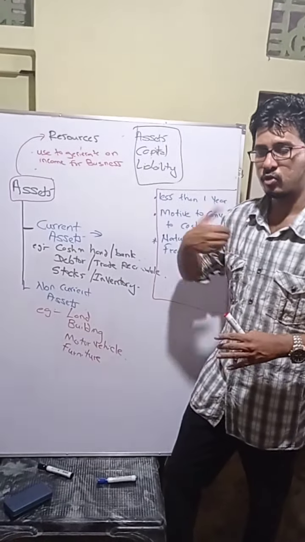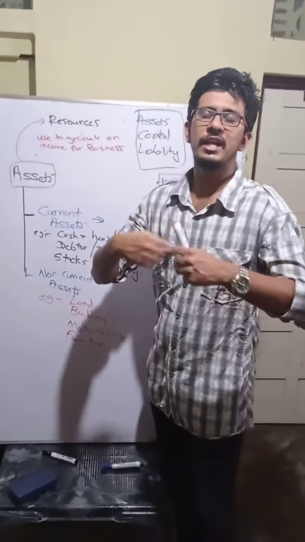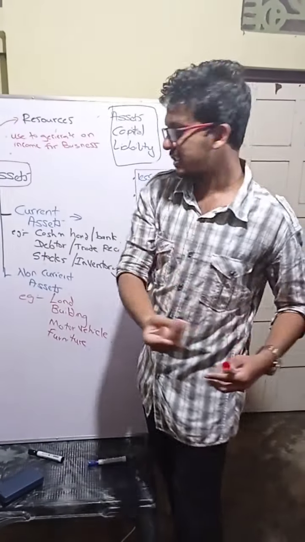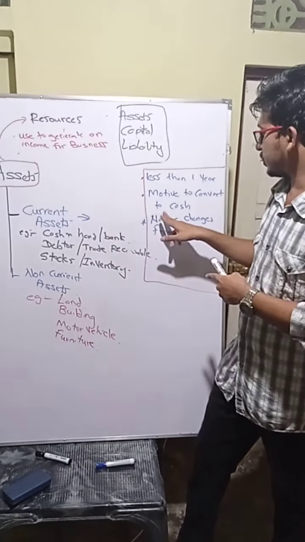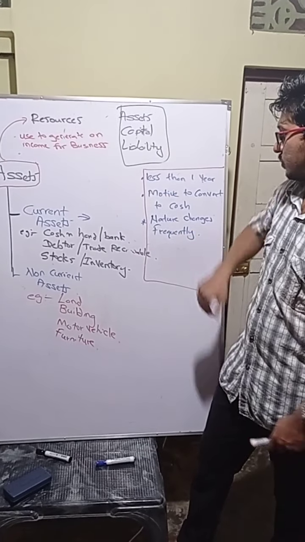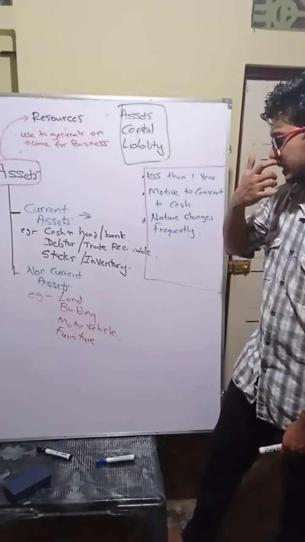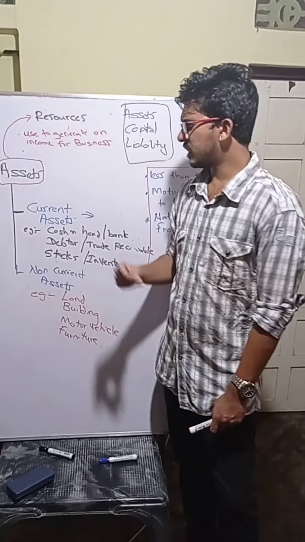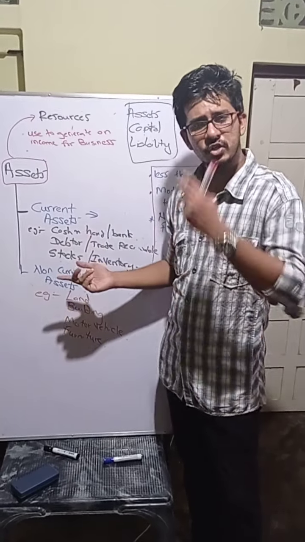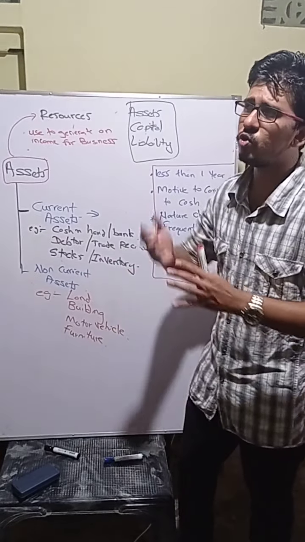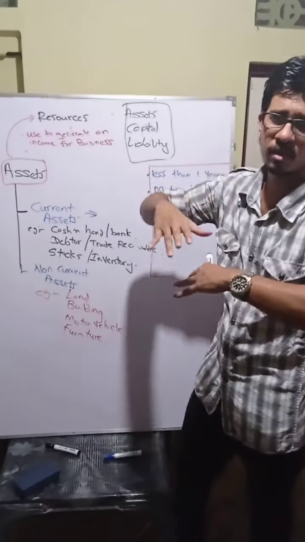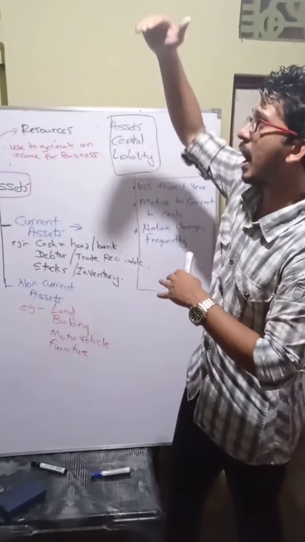Stock also the same. My motive as a business is to sell the stock soon to the debtors and to convert that into cash. So our motive is to convert into cash. And the next feature, if I discuss, we can say the nature changes frequently. That means it will always go up and down. The value will always fluctuate, like going very high, very low.